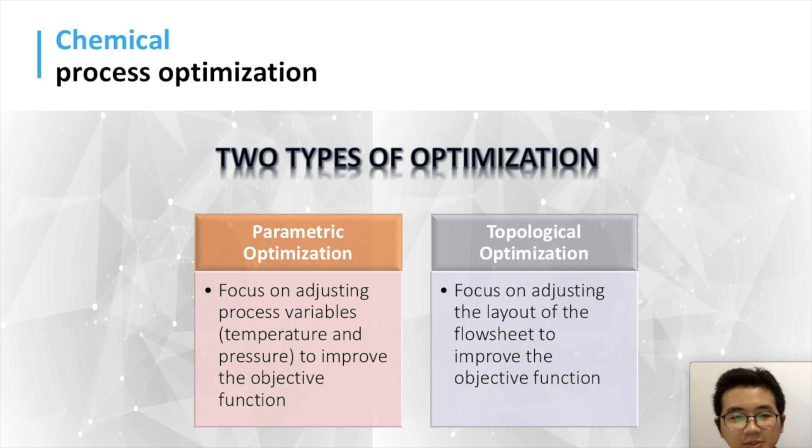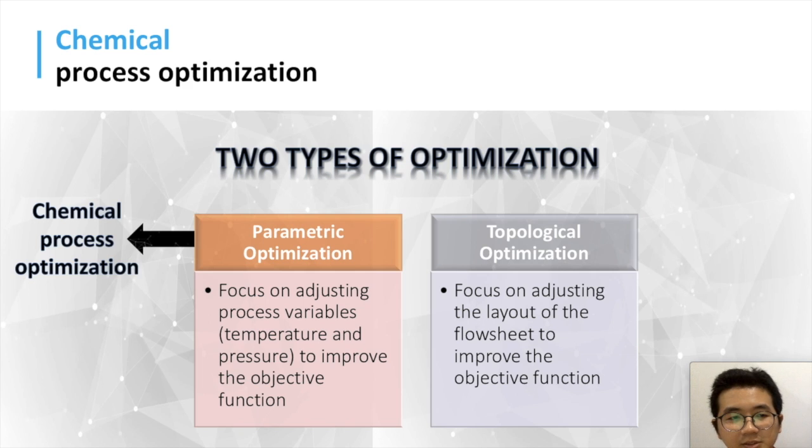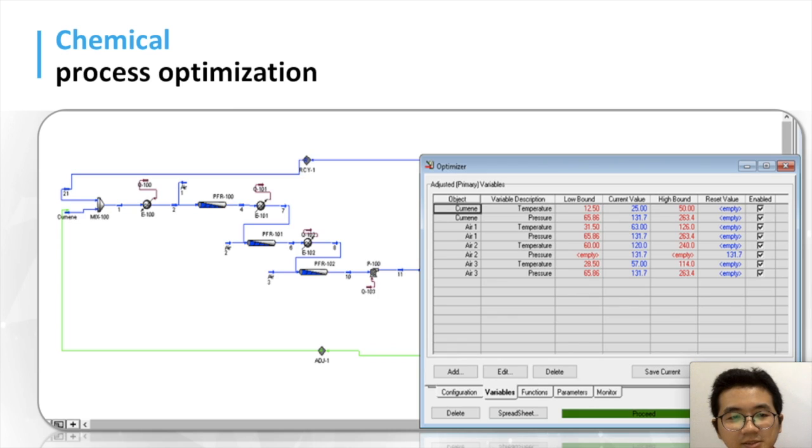Parametric optimization focuses on adjusting process variables, such as temperature and pressure, thus improving the objective function. Topological optimization focuses on adjusting the layout of the flowsheet, so that the objective function can be improved. For our case, parametric optimization was used to optimize the extent of the reaction for all of our reactors, and the topological method was utilized in Chapter 5.